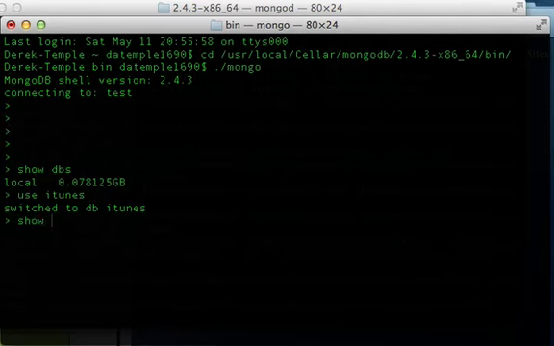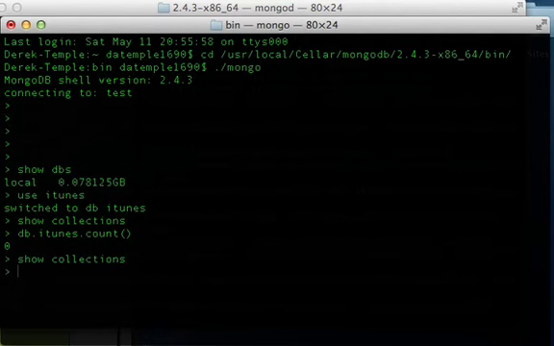Now that we're connected to the iTunes database, we can say show collections. And currently there are no collections. So let's do db.itunes.count, and you'll see that we get a 0. There are no records. But now if we run show collections, we still get nothing. So let's create an object.